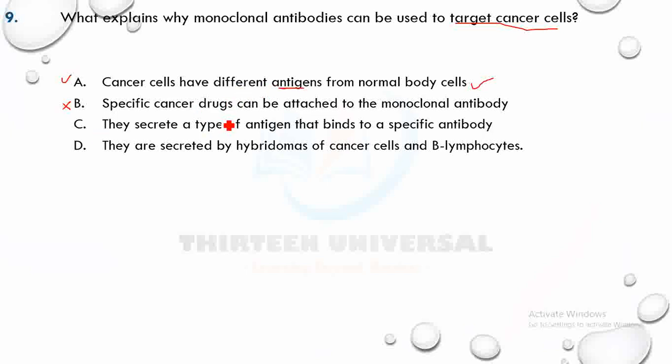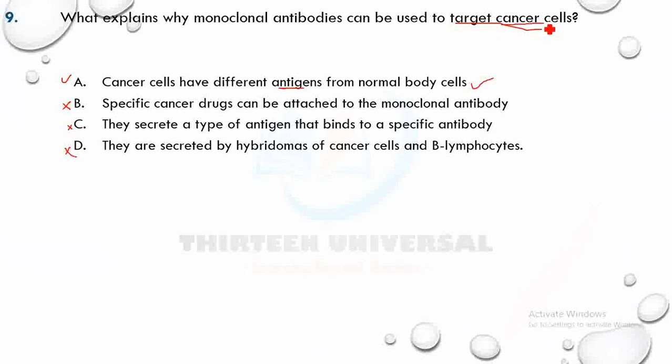Now, they secrete a type of antigen that binds to a specific antibody. Nope, monoclonals don't secrete the antibodies themselves. This says they are secreted by hybridomas of cancer cells and B lymphocytes. This is not the reason why they can target, why they have selective toxicity. They act as snipers.